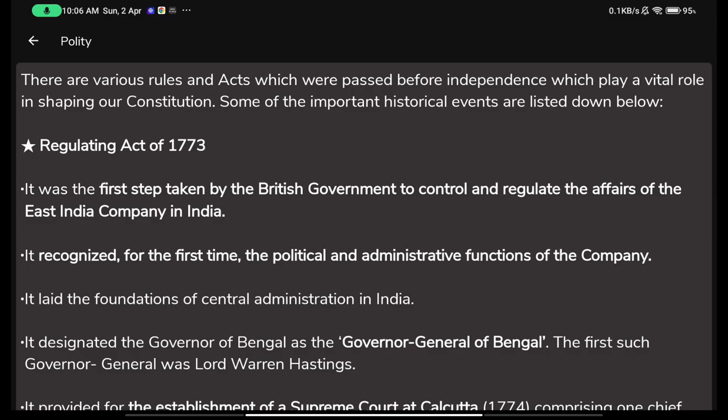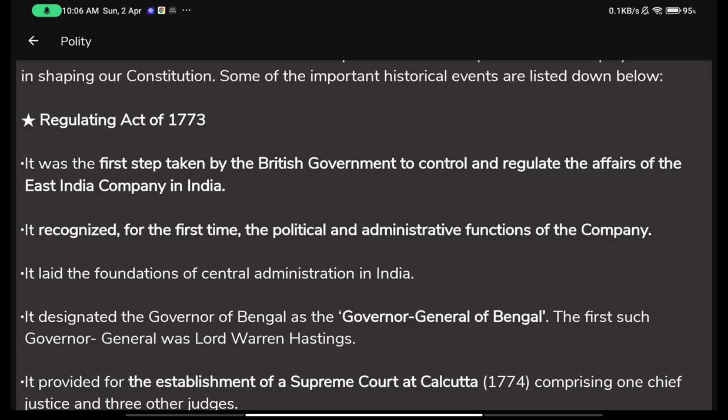Like there should be law and order. This particular rule can be applied in every country in the world. There should be law and order in America, in India, in Canada. Not America, because America as a whole is not a country. America is the name of a continent. USA is a country. So these basic simple sets of rules can be applied in every country. So this is what we'll be reading here.